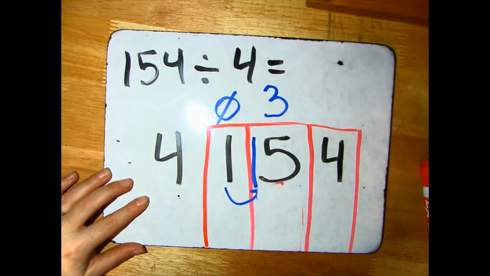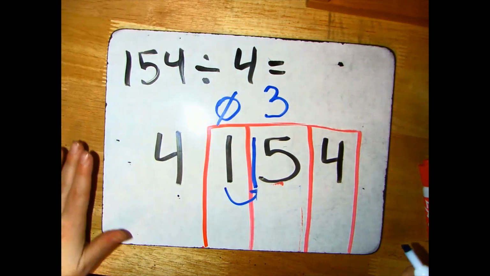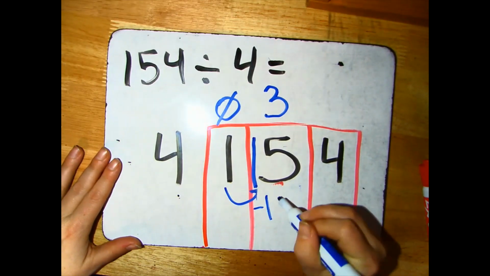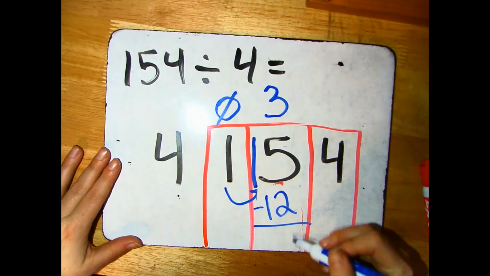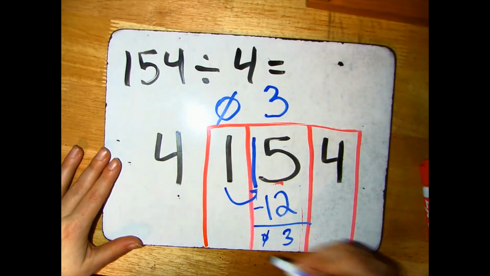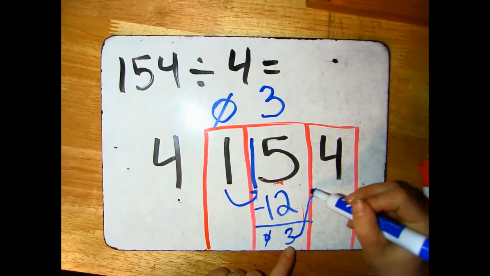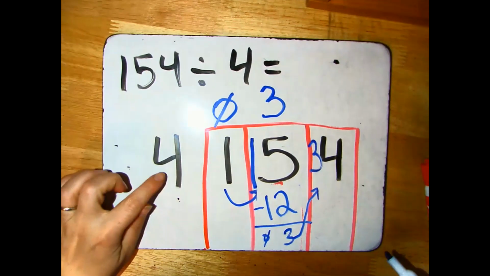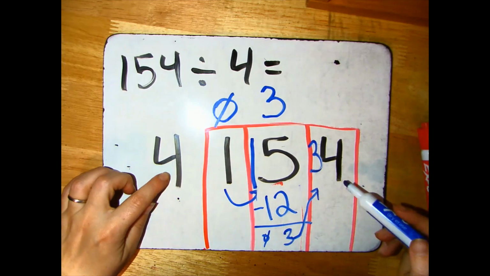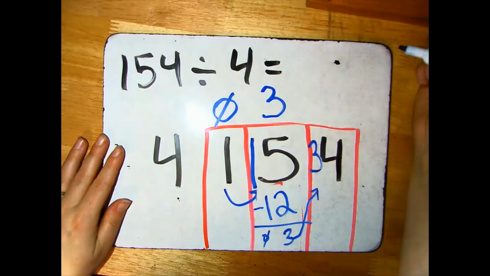I need to figure out how many are left over. If I make 4 groups of 3, that would be 12. I'm going to take away those 12 that I used. Do my subtracting. That tells me I've got 3 left over. I'm going to move those 3 next door and turn them into ones. Now I'm working with 34 in the ones place. I need to figure out how many groups of 4 I can make. I'm going to use my factor strategy to figure it out.